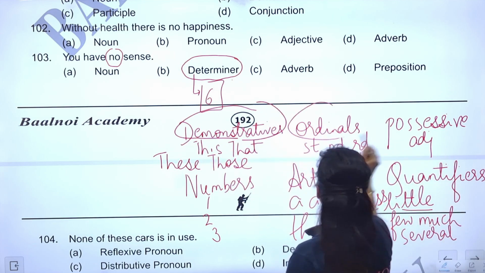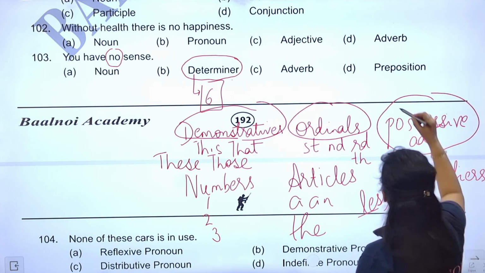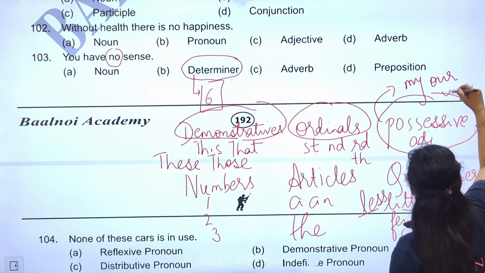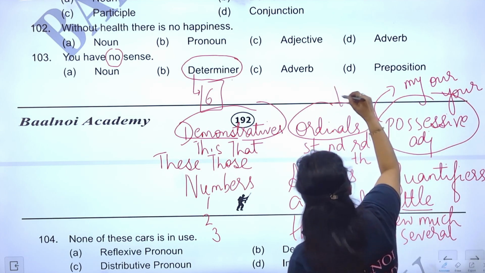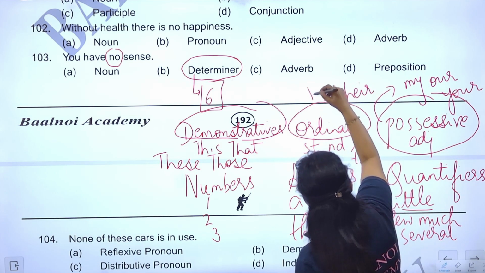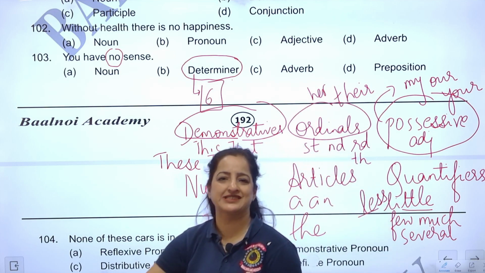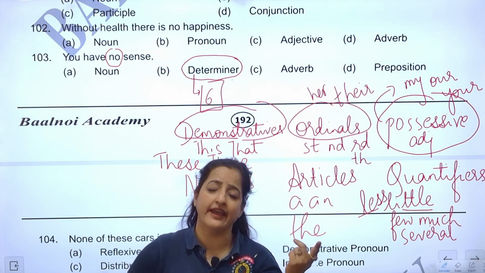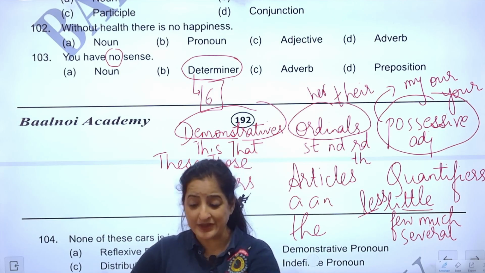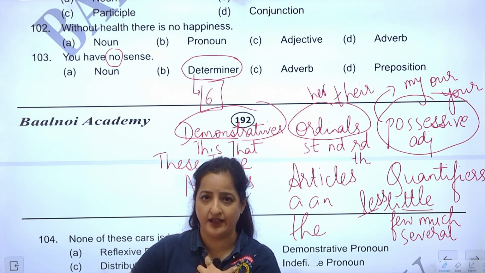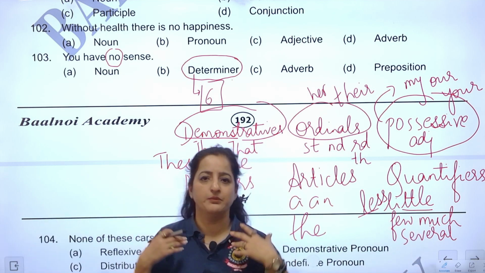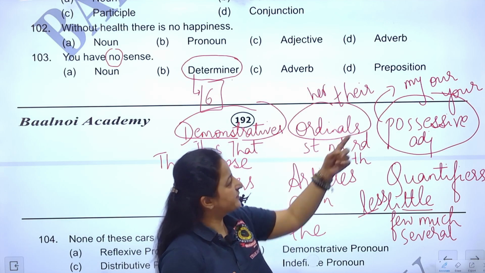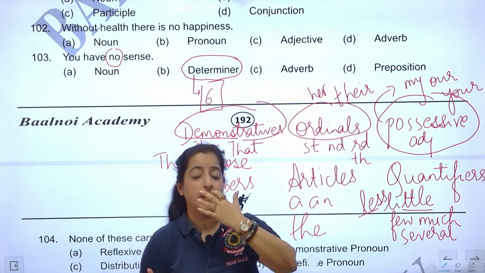Demonstratives, ordinals, possessive adjectives. How about giving you some examples? My, our, your, their, her. These are all examples of possessive adjectives. This is my bag. Bag is the noun and therefore my is the adjective. And in which sense are we saying it? Possessive. Mera. This is our class. Right? Possession. And then class is the noun. So therefore these words, my, our, your, her, their, are possessive adjectives.